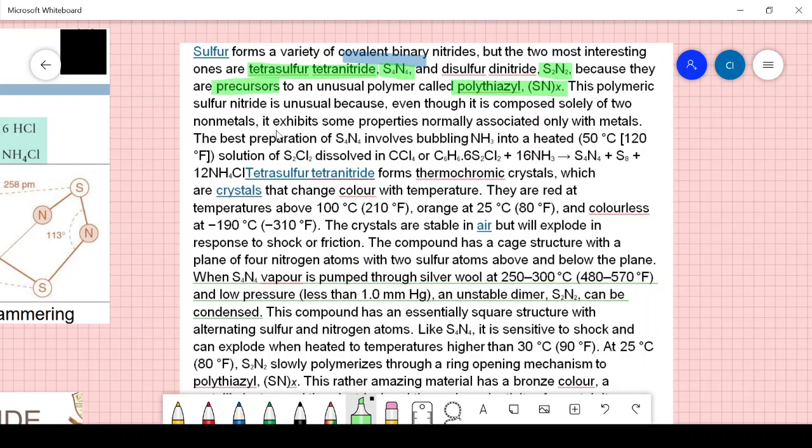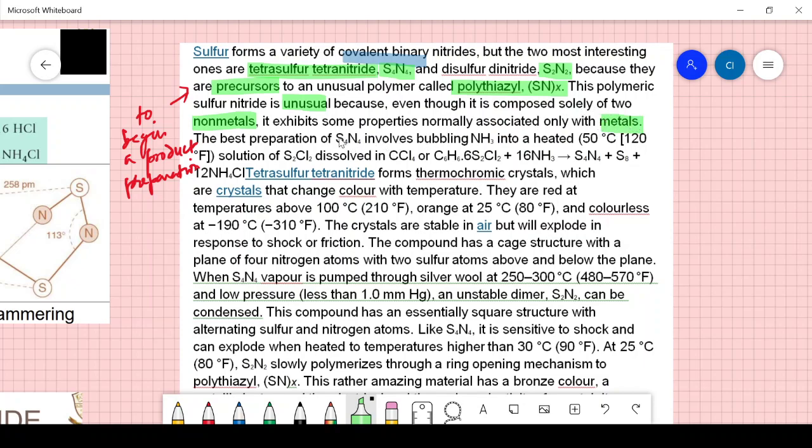Precursor means it's a beginning product, required to begin a product preparation. This polymeric sulfur nitride is unusual because even though it is composed solely of two nonmetals, sulfur and nitrogen, it exhibits properties associated with metals. So this is supposed to have some properties of the metals.